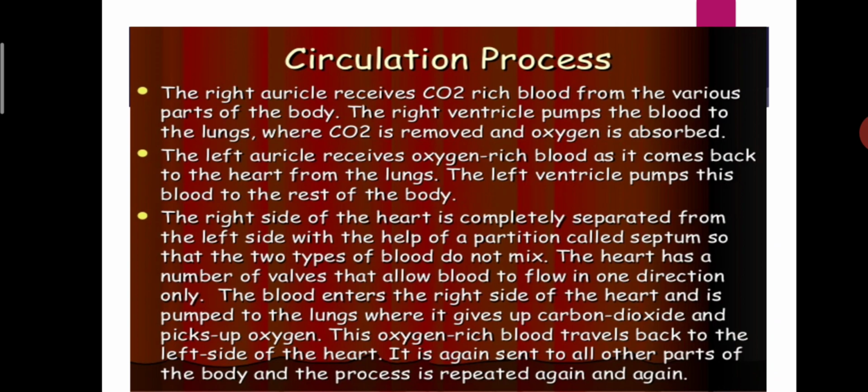With the help of the right ventricle, the pulmonary artery is there. What does the pulmonary artery do? It takes carbon dioxide rich blood from the right auricle, through the valve, to the right ventricle, and this right ventricle gives carbon dioxide rich blood to the lungs, where the CO2 is removed and oxygen is absorbed. The left auricle receives oxygen rich blood as it comes back to the heart from the lungs.